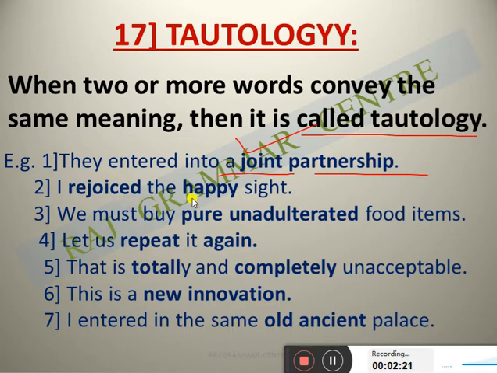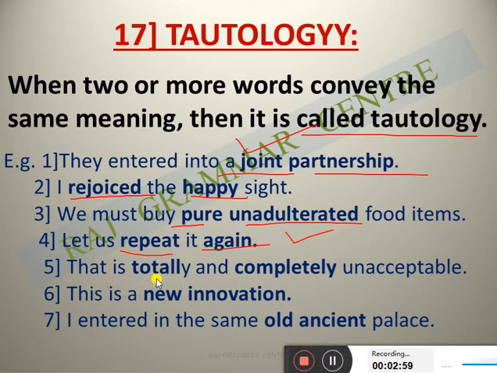I rejoiced at the happy sight. Rejoiced and happy both give the same meaning. We must buy pure unadulterated food items. Pure and unadulterated, the meaning is the same as the previous one. Rejoiced showing happiness and happy, we already know the meaning very well. Let us repeat it again. Repeat and again both give the same type of meaning.